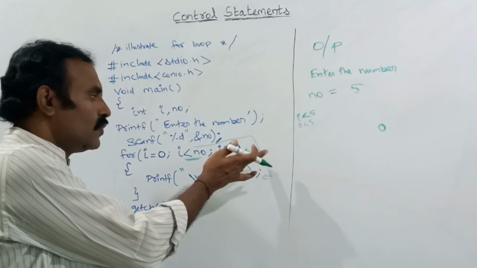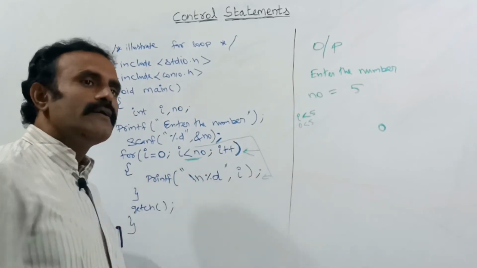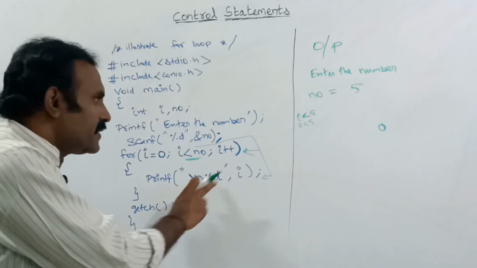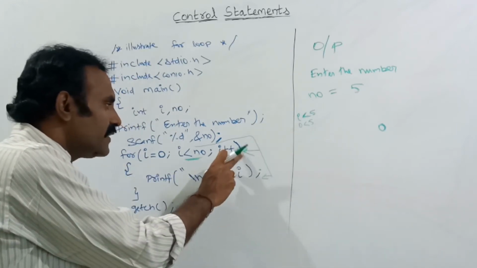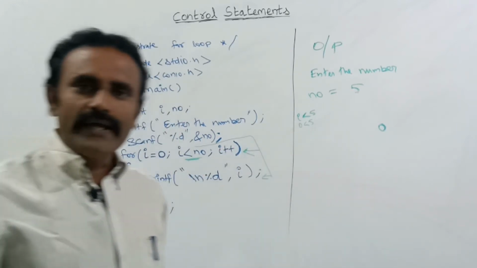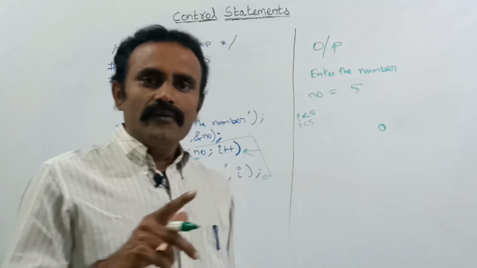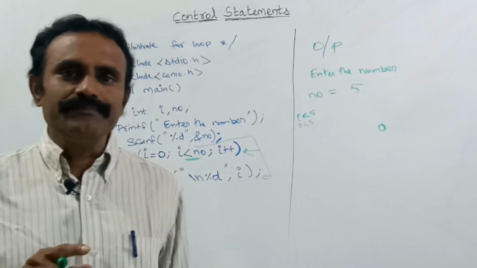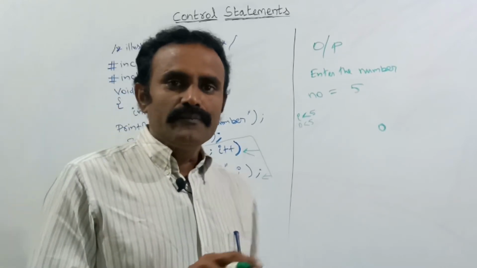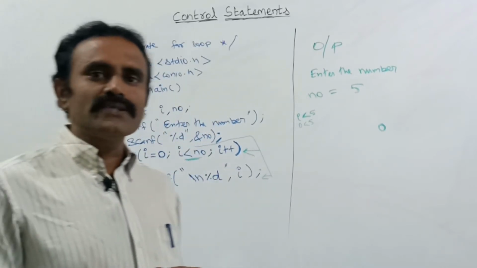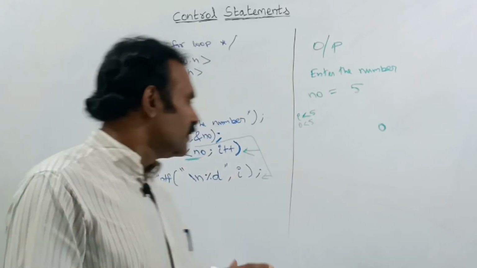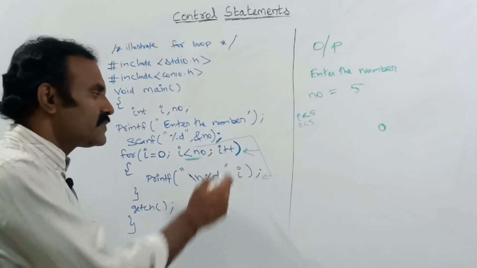These two processes will occur now. First it will print the value, next it will increment the I value. Now the I value is the previous value plus 1, that is the plus operator, the increment operator. The previous value is 0, now 0 plus 1, the value is 1. Now I holds the value 1, so the I value will be changed to 1.